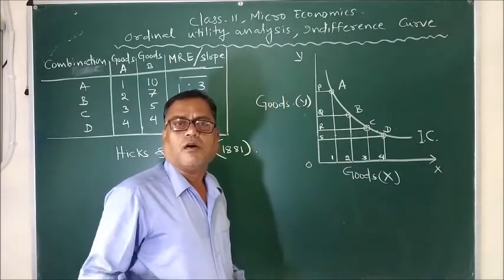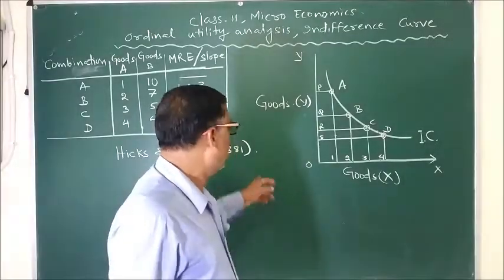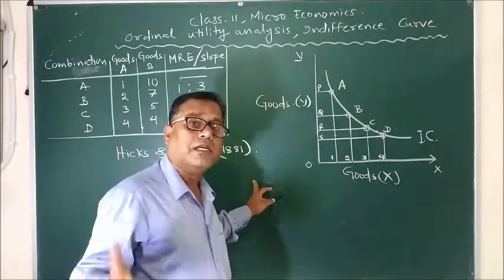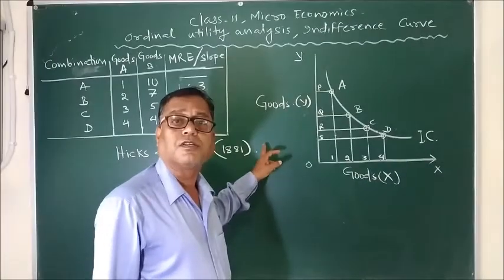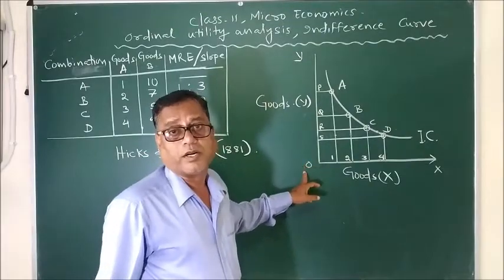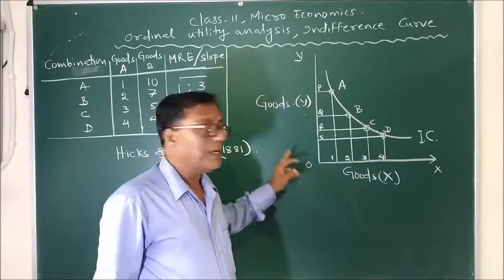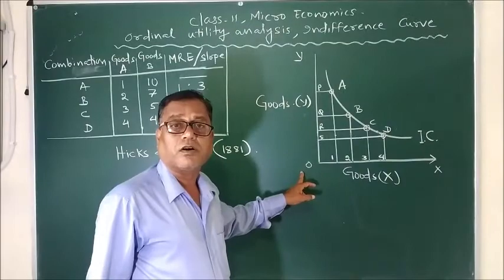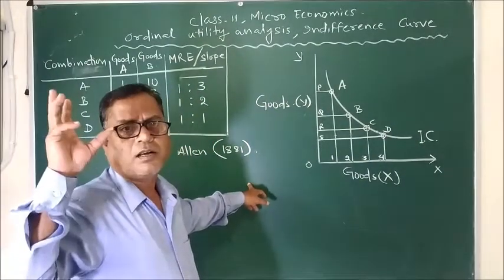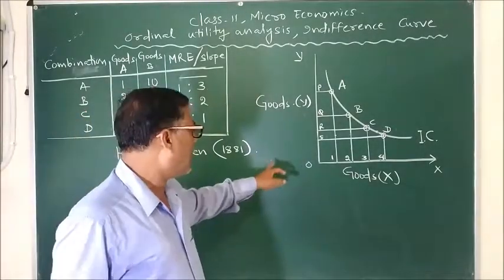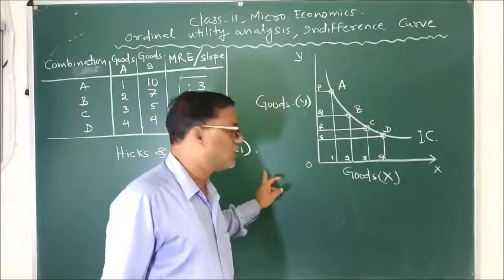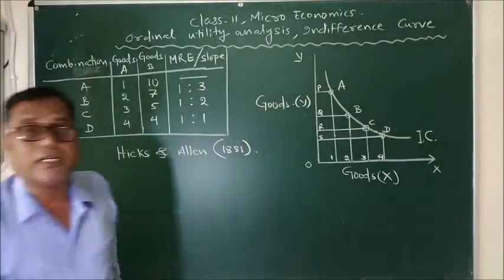Without any difficulty, we can say that I got more satisfaction from the consumption of a samosa than from an aloo vada. So in first order we put the utility of samosa, and in second order we put the utility of aloo vada. This is putting utilities in order.